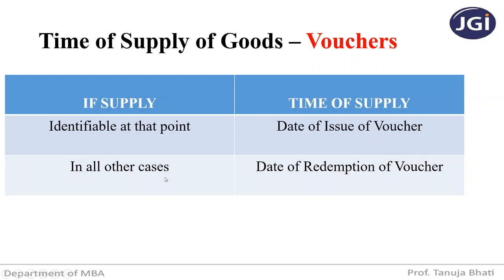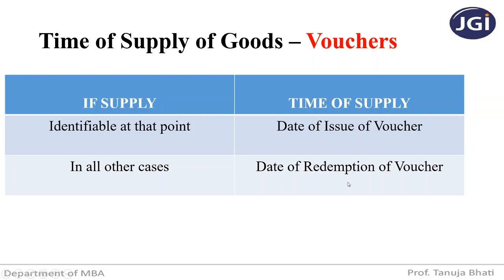But in all other cases, suppose they just give you a voucher of 5,000 and you can redeem anything. You can purchase anything against that voucher. Anything means it can be shoes, clothing, accessories, utensils, anything can be procured against that particular voucher. So does the supplier know when he is issuing the voucher what you will purchase? No. So in that case, where the supplier doesn't know what is going to be redeemed against that voucher, that is in all other cases, it is going to be the date of redemption of voucher.